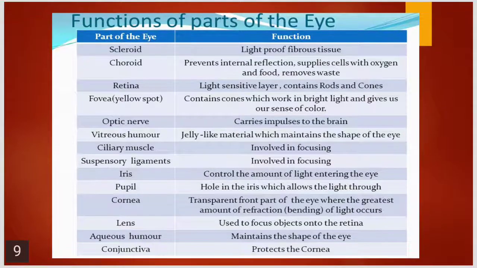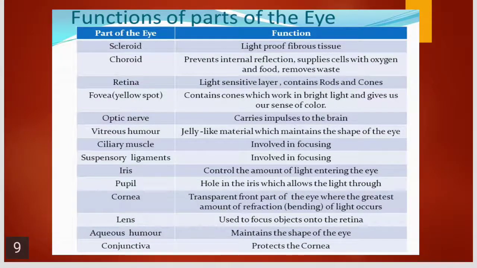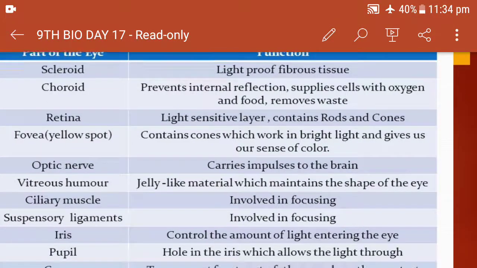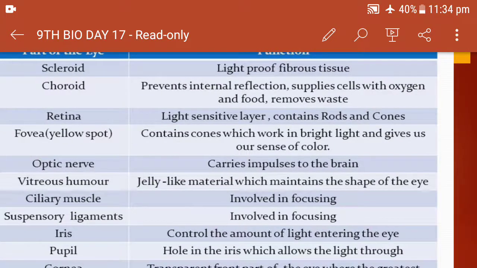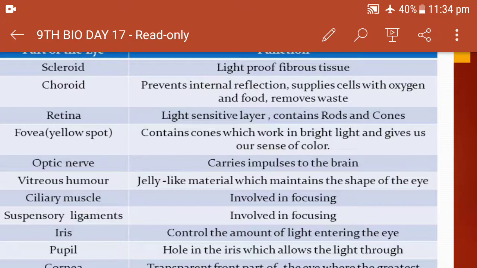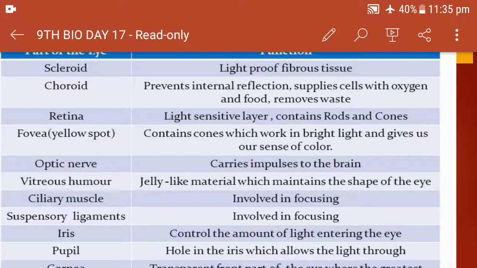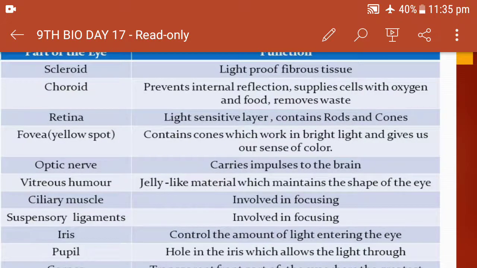Now let us see the functions of the eye. Let us start with the sclera. The sclera is the outermost layer. It is light-proof fibrous tissue. Choroid prevents internal reflection, supplies cells with oxygen and food, and removes the waste. Retina is the light-sensitive layer and contains the rods and cones where the image is formed. The yellow spot or fovea contains cones which work in bright light and give us the sense of color. The optic nerve carries impulses to the brain.